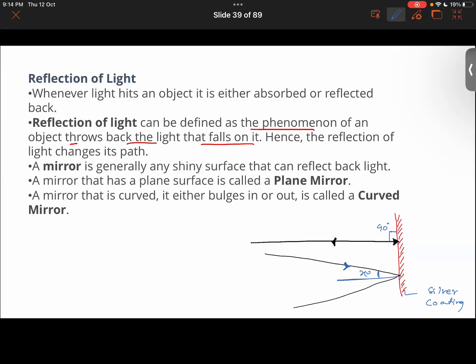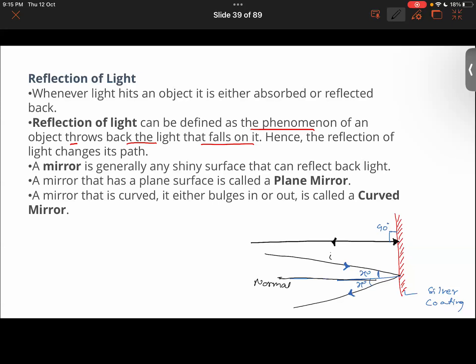It will bounce back at the same angle of x degrees. Someone will ask, what is this straight line between the two rays? We call it the normal. Getting it?